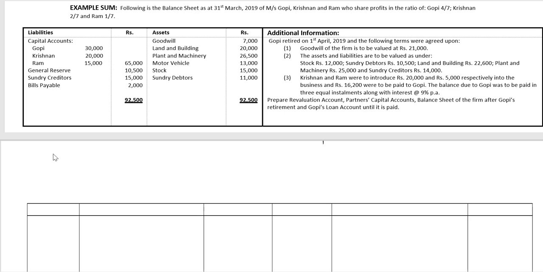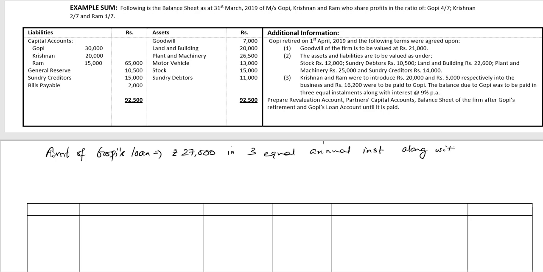Let's prepare Gopi's loan account. So we found out that the amount of Gopi's loan was rupees 27,000. We need to pay this in 3 equal annual installments along with interest at 9% per annum.